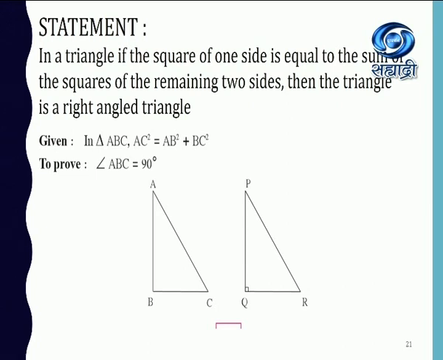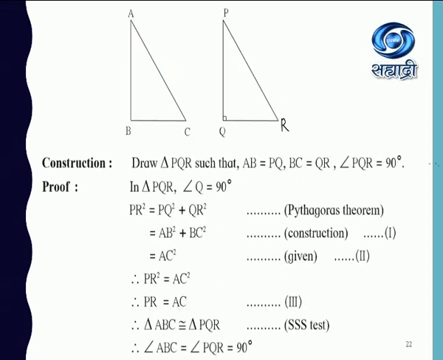Clear? So here, given is triangle ABC. We are aware that AC square is equal to AB square plus BC square, and we have to prove that angle B is 90. Clear? So for this we have to construct triangle PQR such that AB is equal to PQ, BC is equal to QR, and angle PQR is 90. We have to prove that angle ABC is 90.